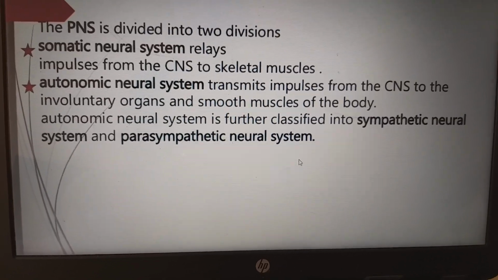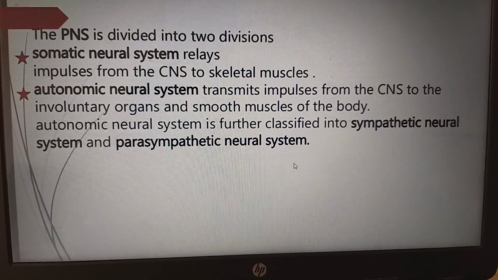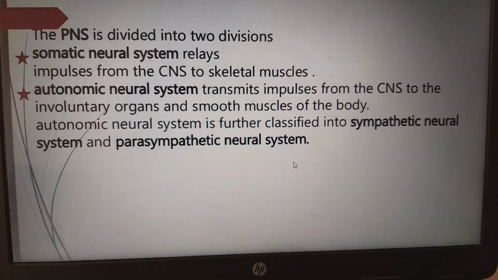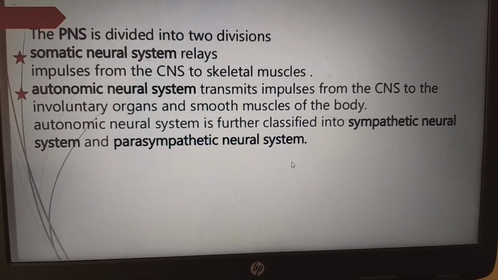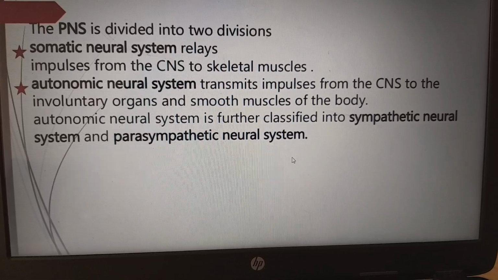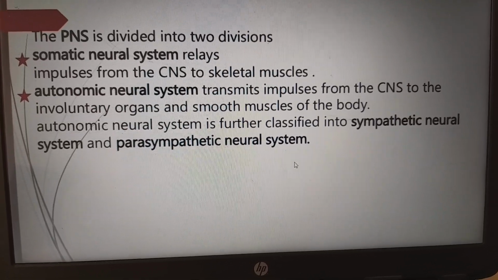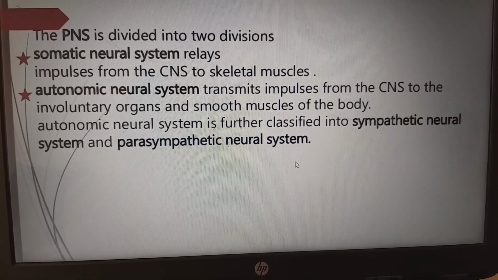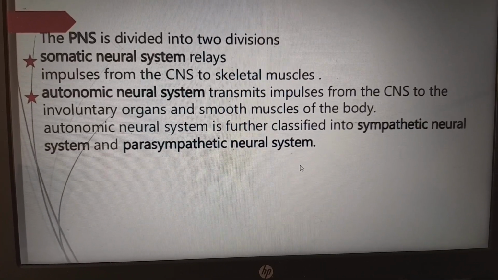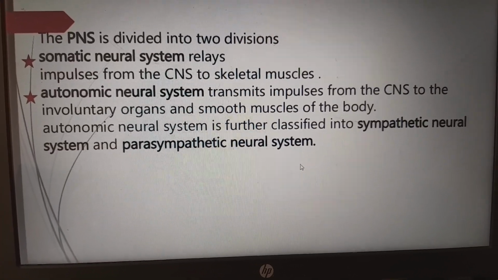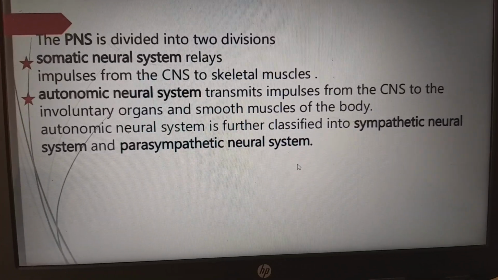The PNS is divided into two divisions, the somatic neural system and the autonomic neural system. The somatic neural system relays the impulses from the CNS to skeletal muscles. The autonomic neural system transmits the impulses from the CNS to involuntary organs and smooth muscles of the body. The autonomic nervous system is further classified into the sympathetic nervous system and the parasympathetic nervous system.